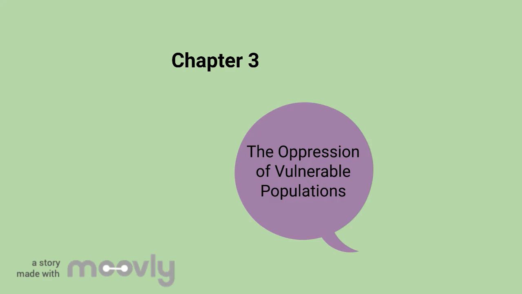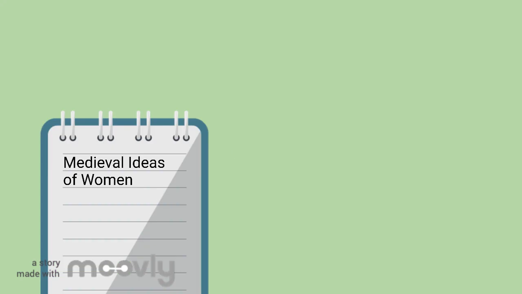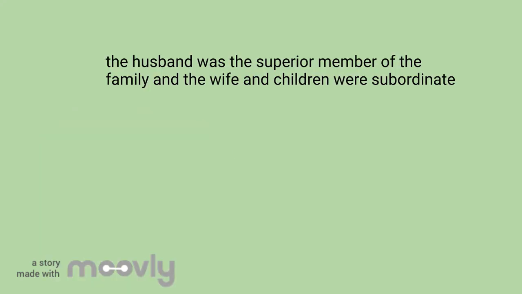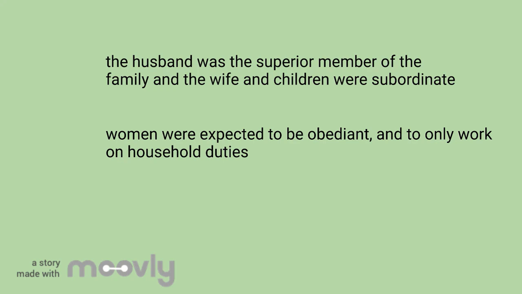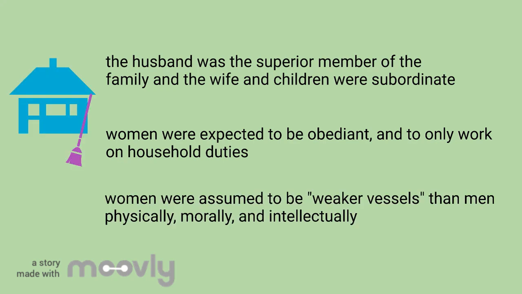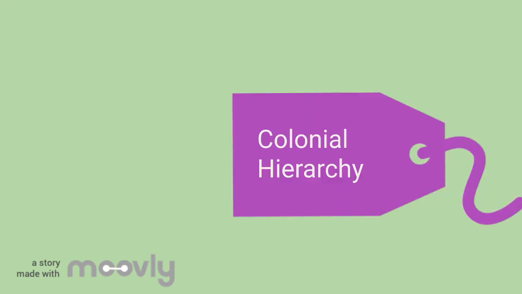Chapter 3: The Oppression of Vulnerable Populations. Medieval Ideas of Women. In medieval times, the husband was the superior member of the family and the wife and children were subordinate. Women were expected to be obedient and to only work on household duties. Women were assumed to be weaker vessels than men, physically, morally, and intellectually.